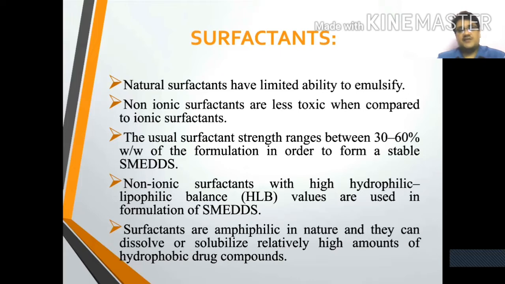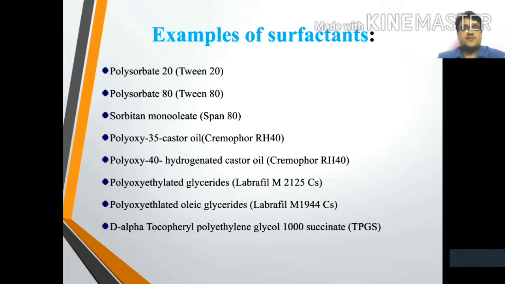Surfactants are amphiphilic in nature. Amphiphilic means both hydrophilic and lipophilic in nature. They can dissolve or solubilize a relatively higher amount of hydrophobic drug compounds. Surfactants are the major constituent in the self microemulsifying drug delivery system. Examples of surfactant: polysorbate 20, polysorbate 80, Tween 80, whose other name is polysorbate 20 monooleate, Span 80, and such modern surfactants as Labrafil and Cremophor, and so on.